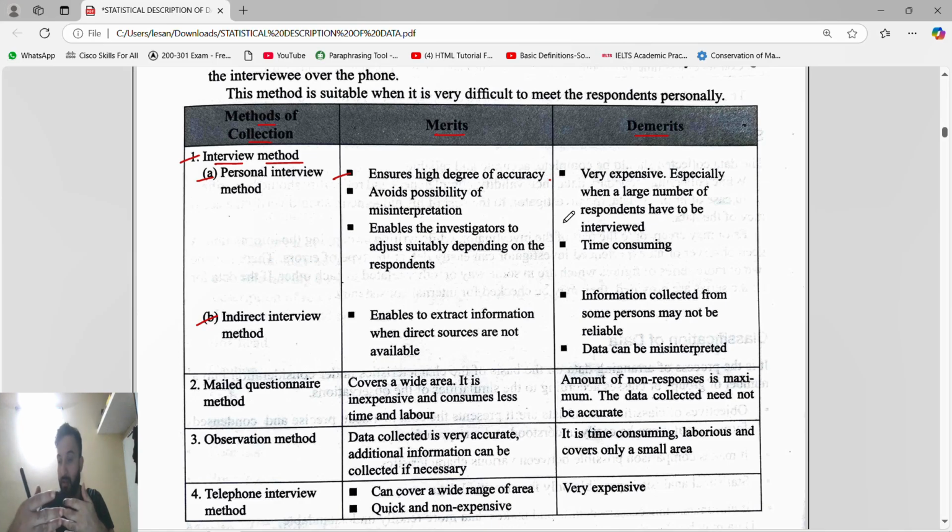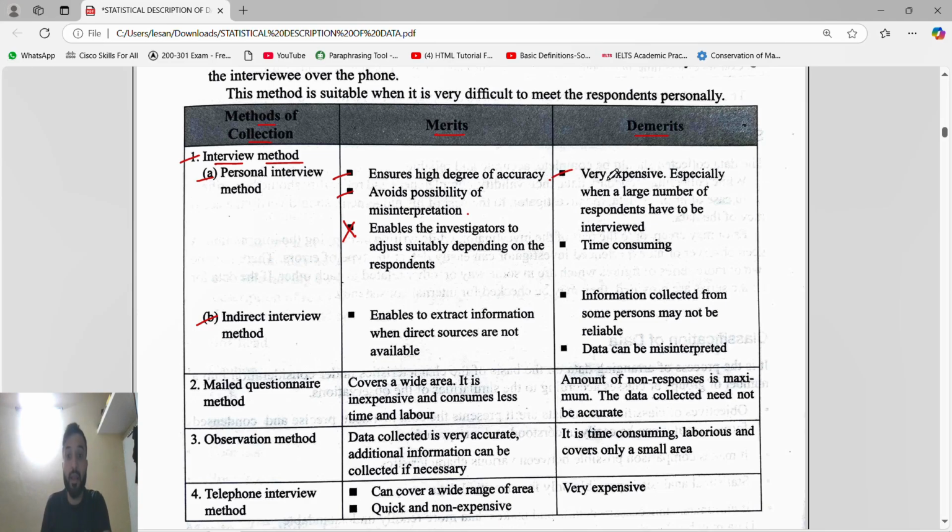Like when you fix a marriage on a matrimonial site, or when you sit together with the interviewer for a job. So it ensures a high degree of accuracy because you are seeing that person and taking the interview. It avoids the possibility of misinterpretation, obviously, because you are talking directly face to face. Okay, not that important.